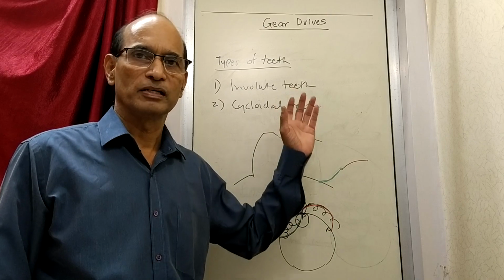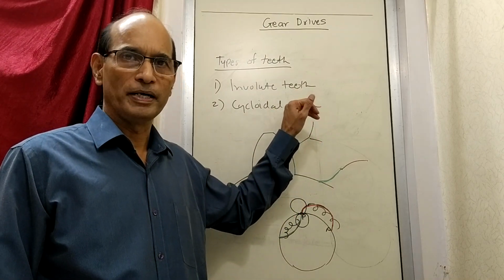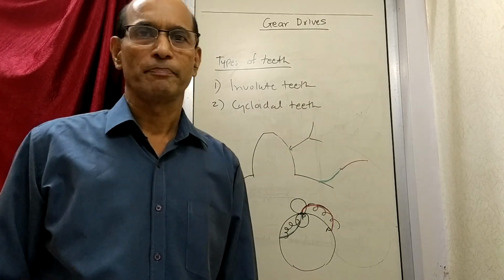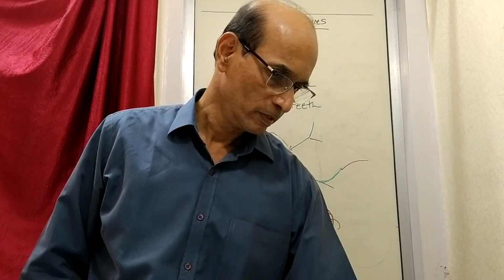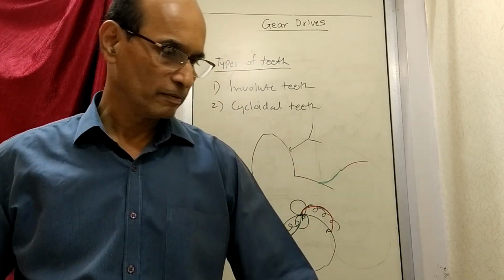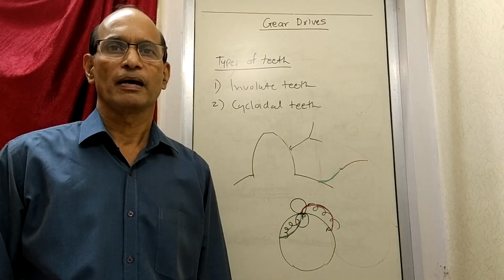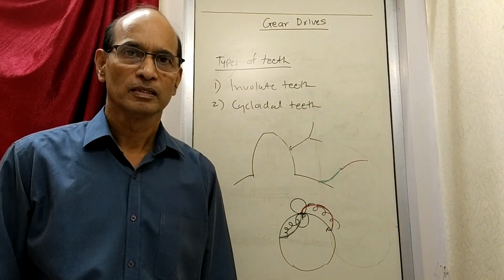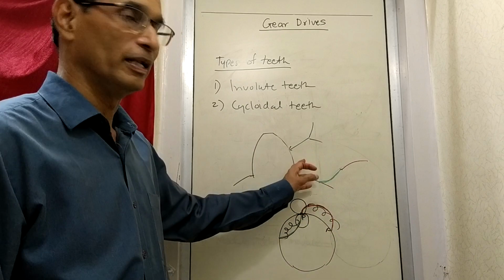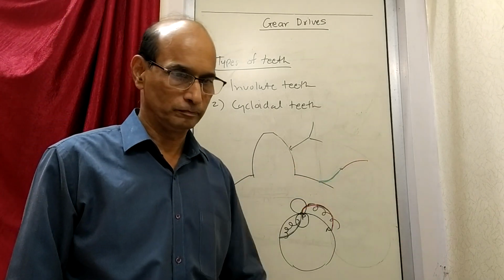Pressure angle is maximum at the start of contact. It is 0 at pitch point, and it is again maximum at the end of contact. That means in the case of cycloidal profile, the pressure angle keeps on changing. It doesn't remain constant.